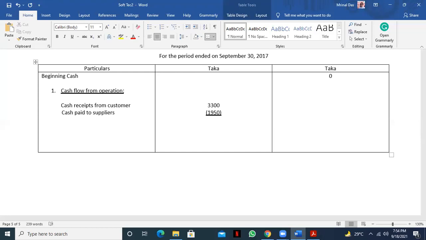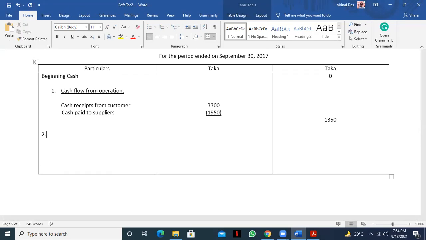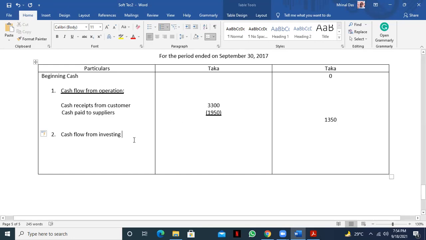Sir, 1,350. 1350. Okay, so I hope all of you are clear, right? Now we'll go to the second step, that is cash flow from investing activity. Cash flow from investing activity. Cash flow from investing.